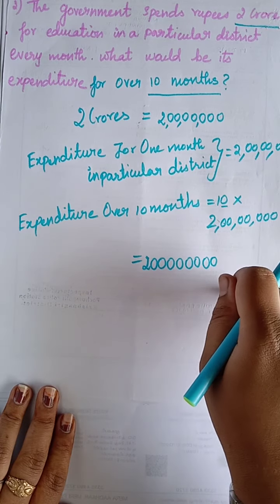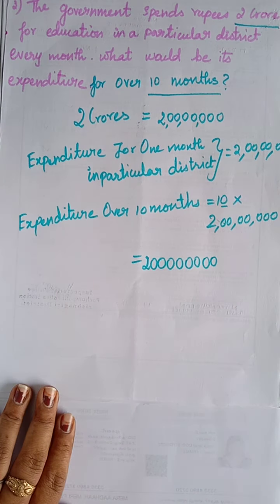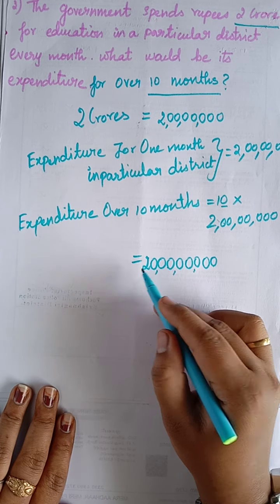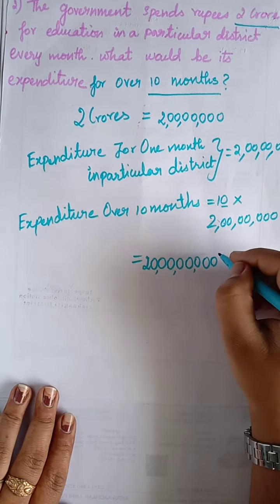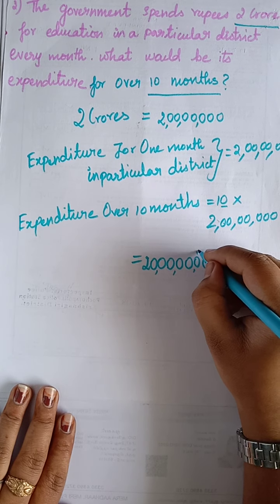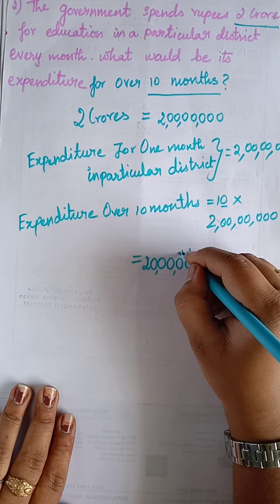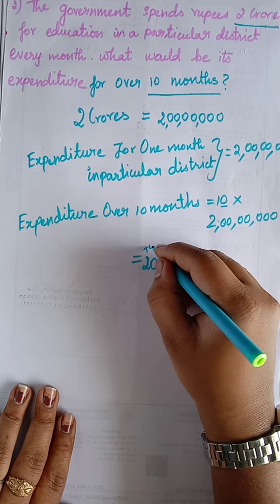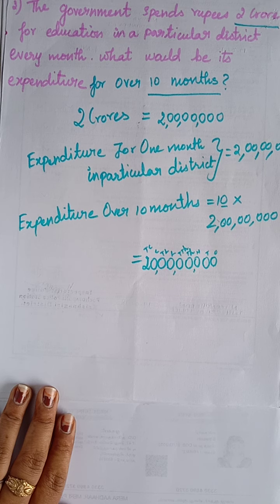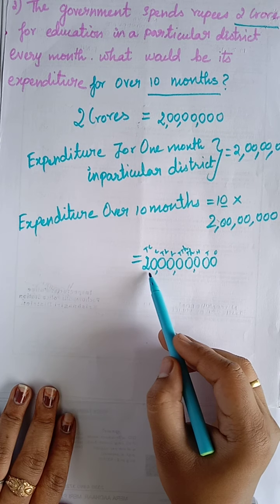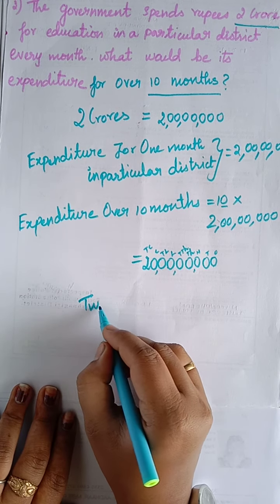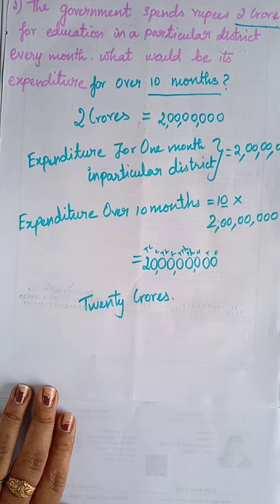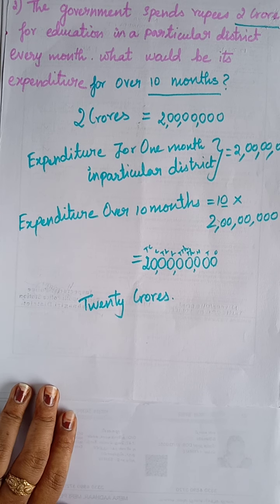So we have to give the name for this. Before giving the name we have to put commas. So 1, 2, 3, comma 1, 2, comma 1, 2, comma 1, 2. Next, place value. So here ones, tens, hundreds, thousand, 10,000, lakh, 10 lakh, crore, 10 crore. Okay, so 10 crore here, but it is 20. So 20 crores. Clear, ma? Can you understand this sum?